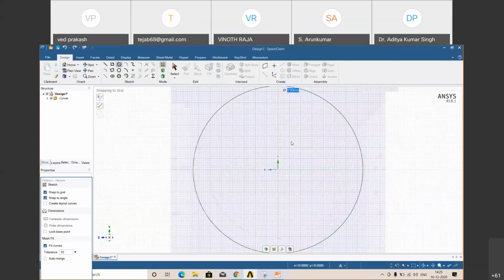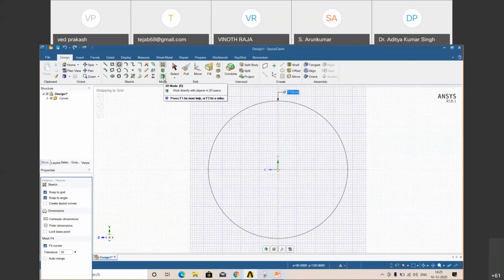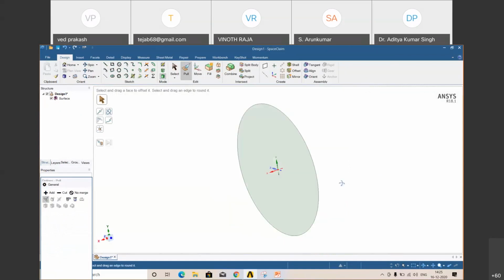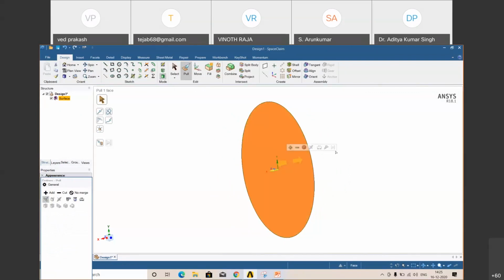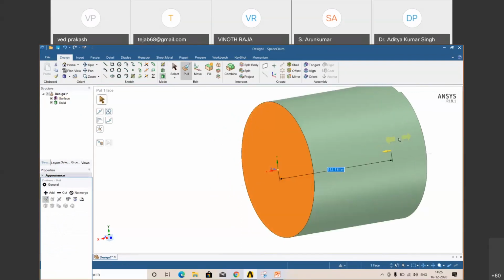All right, change it into 3D mode. Okay. Now we need the length. How much length for this pipe? This is around 712 mm.